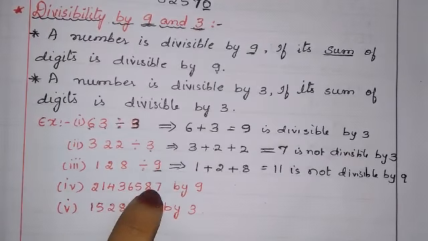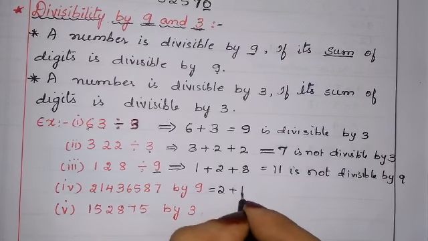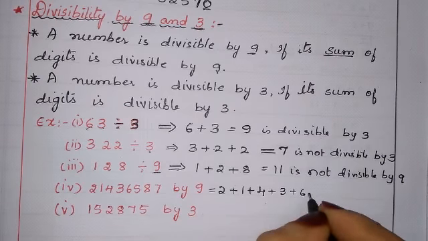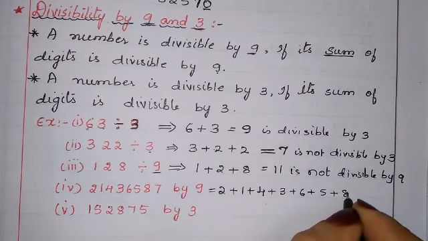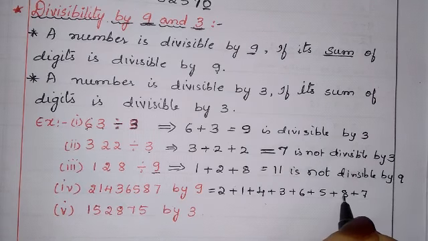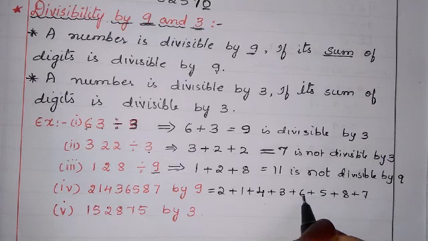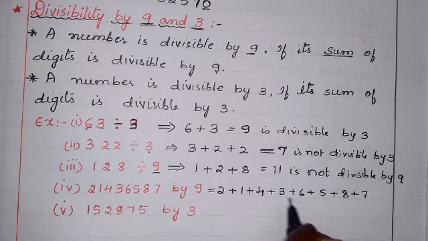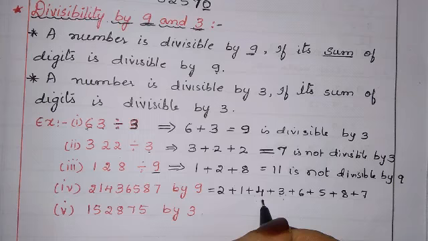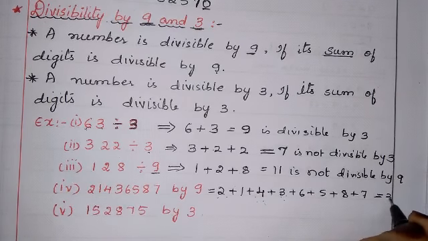So, let us check this. So, big number. Let us add and check whether it is divisible. 2 plus 1 plus 4 plus 3 plus 6 plus 5 plus 8 plus 7. Okay. 8 plus 7 is 15. 15 plus 5 is 20. 20 plus 6 is 26. 27, 28, 29, 30, 31, 32, 33, 34, 35, 36. 36 number you got.